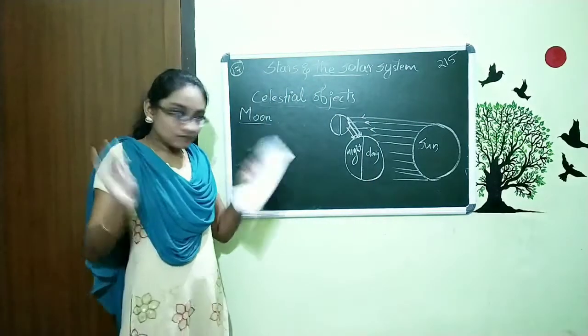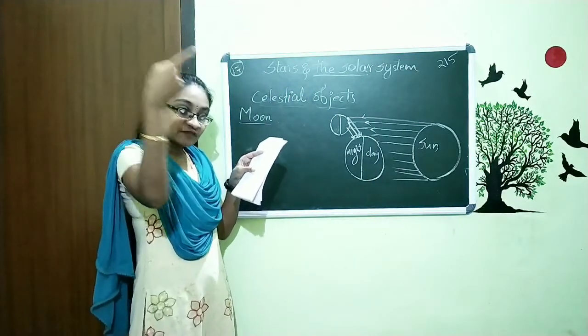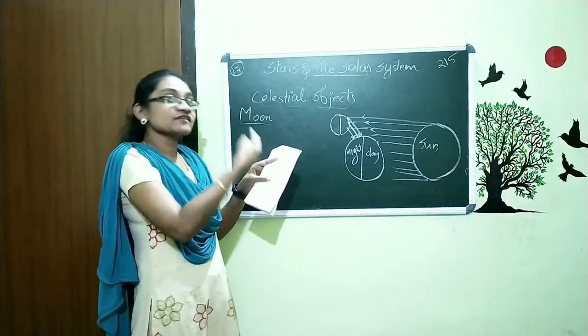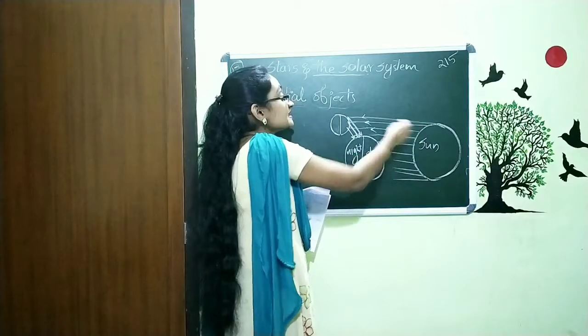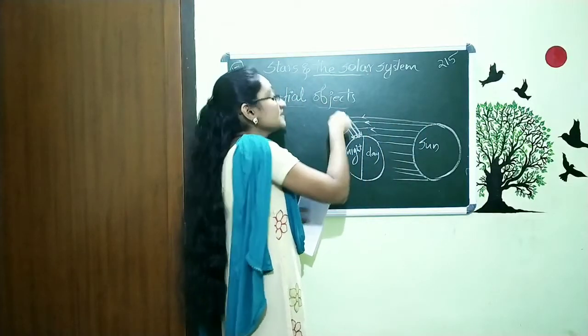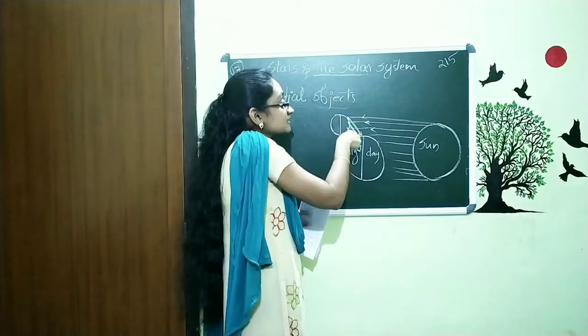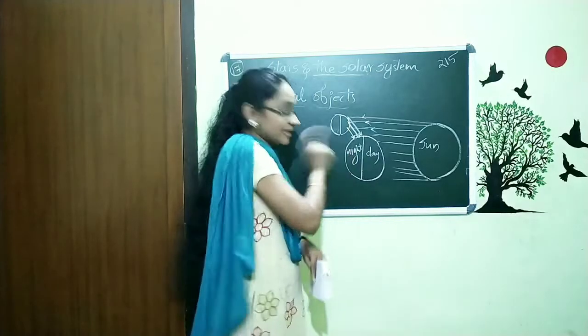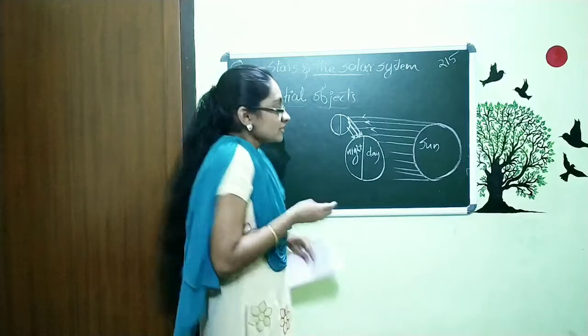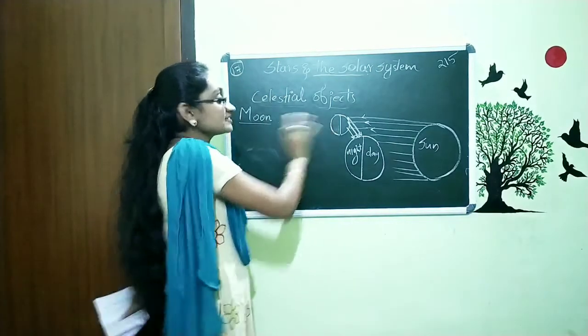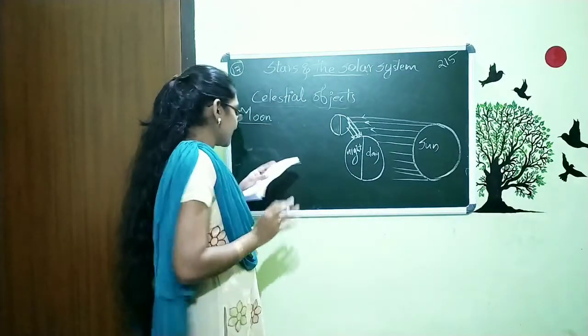How do you see this paper? The light from the bulb hits it and is reflected to our eyes. In a similar way, the sunlight hits the moon and is reflected to the earth. That's how we are seeing the moon. That's what I just explained here.